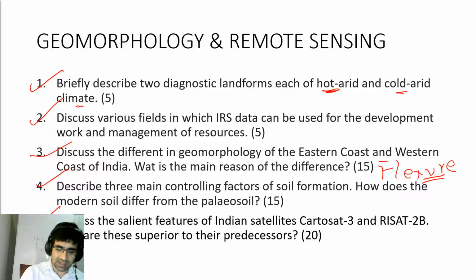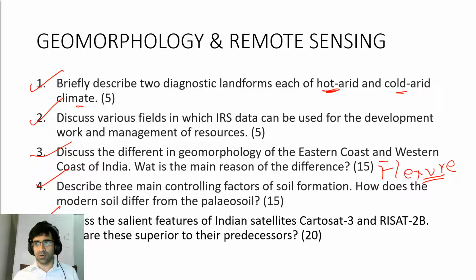Fifth is again, I would say, a straightforward question. Cartosat and RISAT, these are usually asked in the examination. Especially there is a trend, if you look at recent papers, that the Indian remote sensing satellite series is a part of the syllabus. It started in the 80s. So usually they used to ask about IRS series satellites, but now they are asking about the more recent ones which have been launched, such as Cartosat and RISAT.